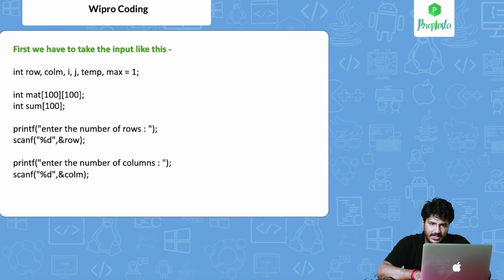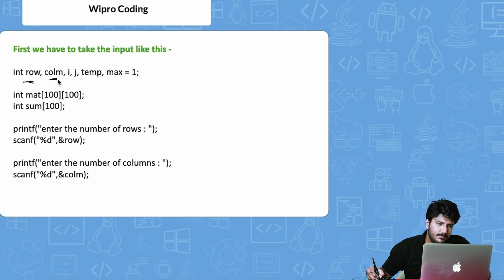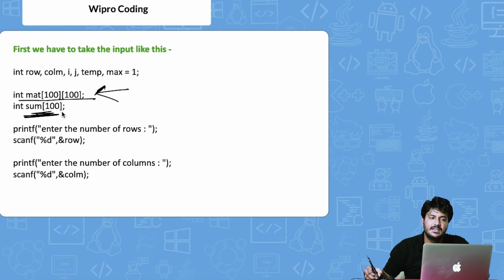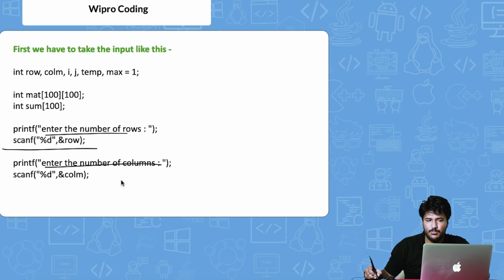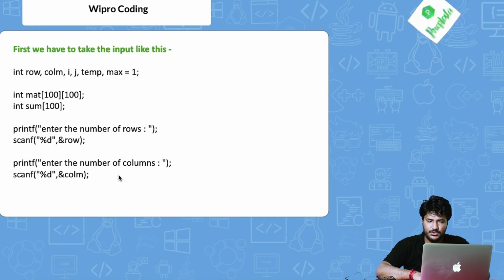Okay, so first we are going to take all the inputs. Initially row and column to understand which rows are there, i and j to iterate on the loop, temporary for a temporary variable to find the maximum, and then max is equal to 1 to assign, right? And then initially we initialize the matrix wherein we will be taking the input. This is for sum, printing the sum of each of the rows. Then enter the number of rows. We are basically asking the user how many rows are there, and then we are asking the user how many columns are there. So basically these are the inputs that we are taking.